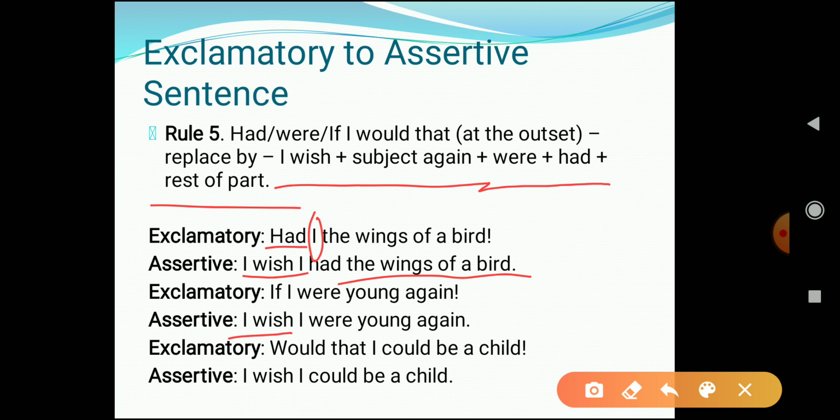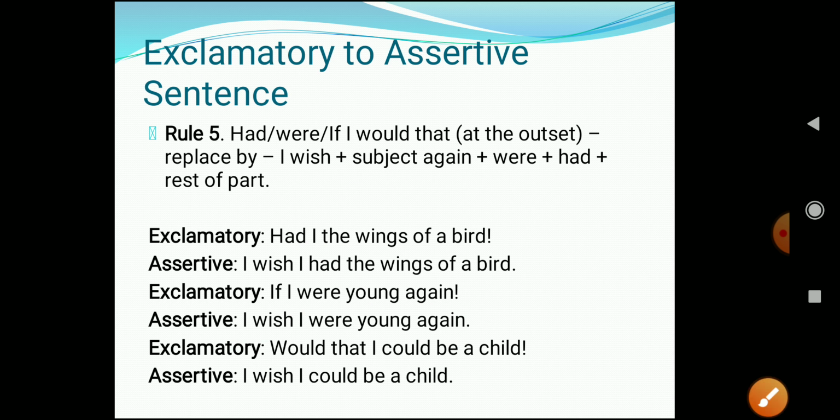I wish, and we have to use the subject, which is I, and then over here "were" is used, and that is why we have to use "were" over here. So, I wish I were young again. This is just the rest part of the sentence which you have copied. Okay, I hope this is clear to everyone.